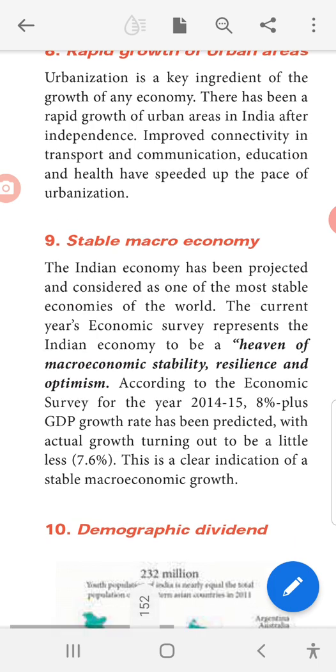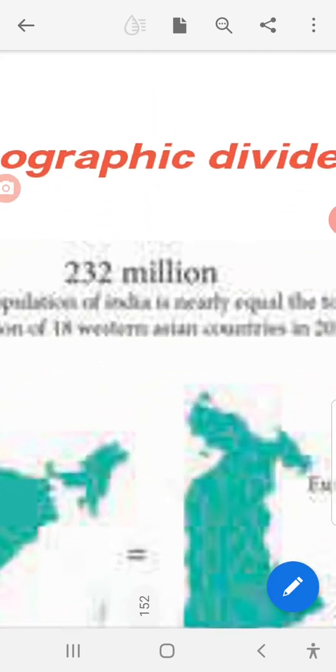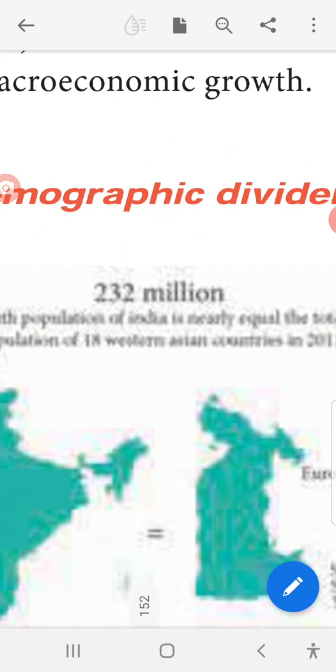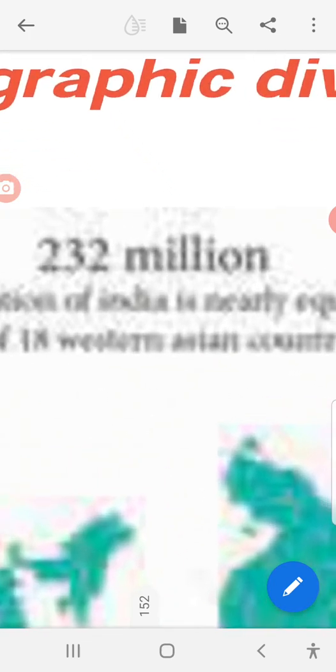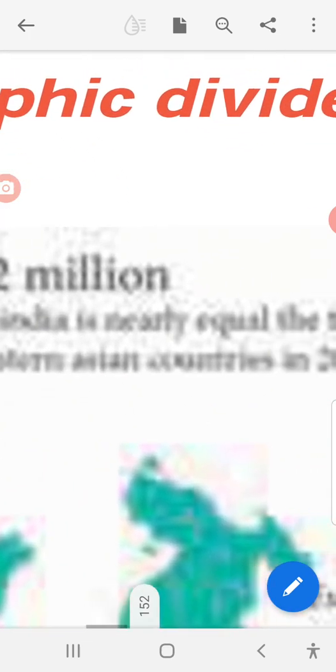Next one is demographic dividend. That is 232 million. Youth population of India is nearly equal to the total population of 18 Western Asian countries in the year 2011.